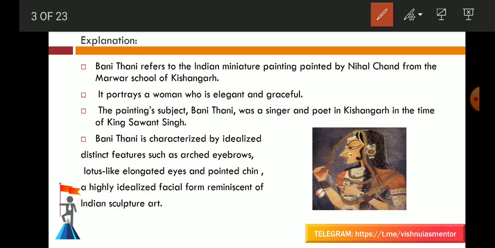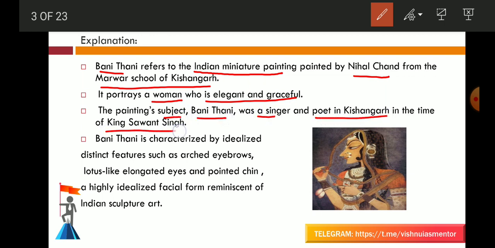Let's see the explanation. Bani Thani refers to the Indian miniature painting painted by Nihal Chand from the Marwar school of Kishangarh. It portrays a woman who is elegant and graceful. The painting's subject, Bani Thani, was a singer and poet in Kishangarh in the time of King Sawant Singh.